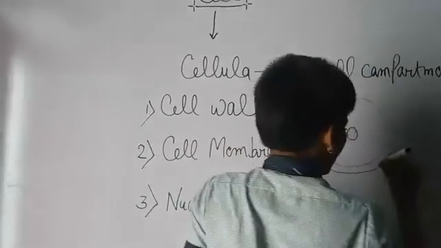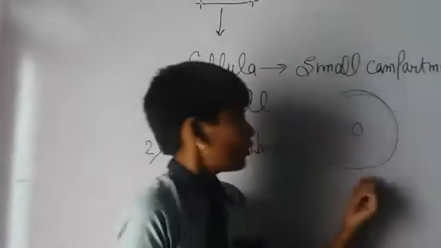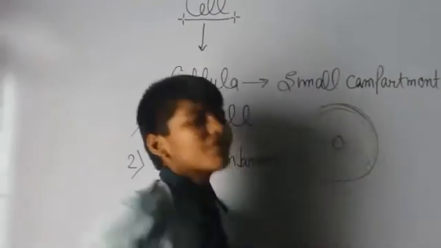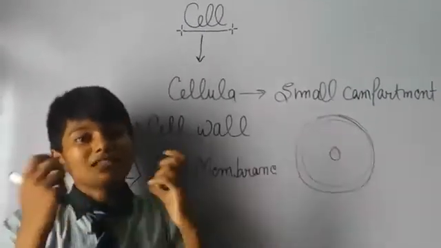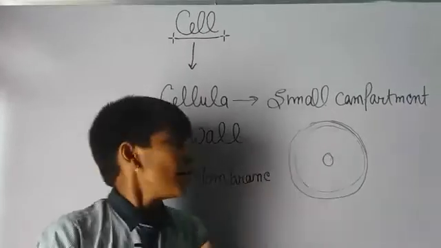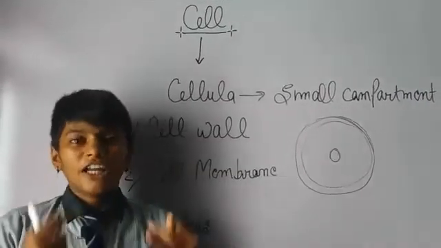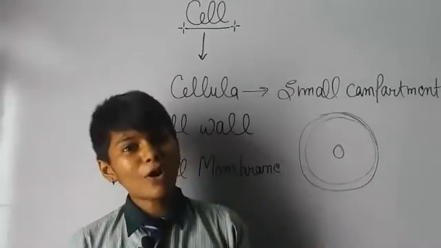It is important because it gives shape to the cell and also protects the cell from wind, temperature, humidity, and moisture variation.